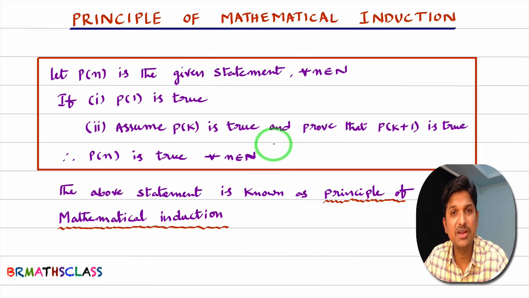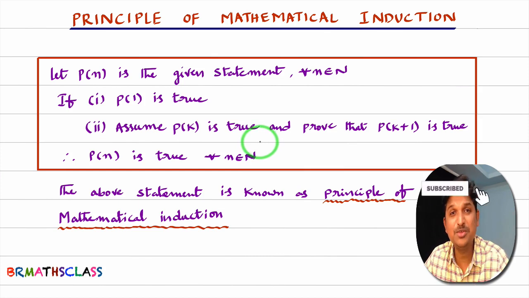There are few statements which cannot be proved at each and every point. For example, cooking the rice. No one will check by taking each piece whether the rice is boiled or not. You will do that? No, no one will do that. What we do, in the process of cooking rice, we will take one piece of rice and we will check whether it is boiled or not. If it is boiled, we'll assume that all rice pieces are boiled. To get the confirmation, we'll take one more piece and we'll check whether it is boiled or not. If that piece is also boiled, it means that rice is ready to eat.